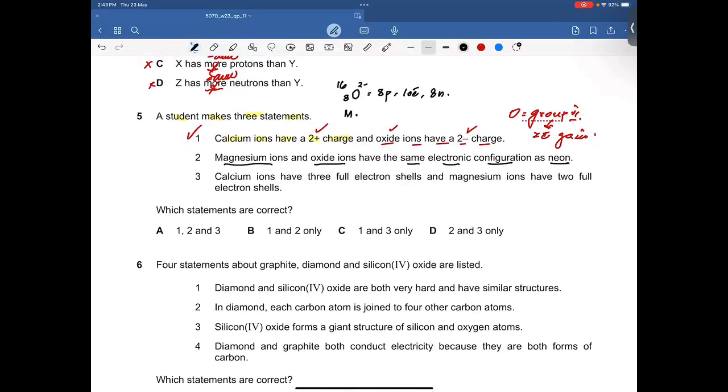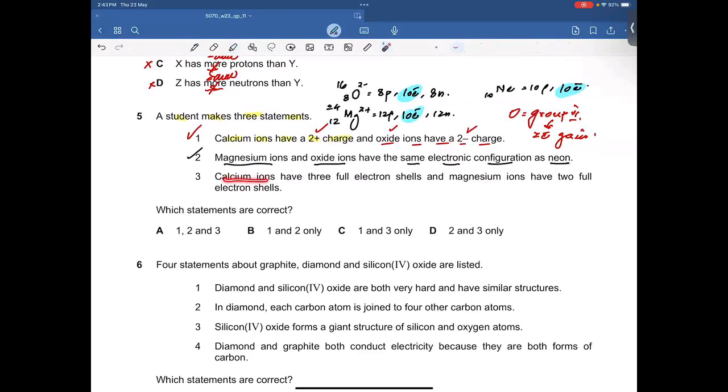Let's talk about magnesium ion. It has an atomic number of 12, which means it has 12 protons. 2 plus charge means 2 electrons are lost from the valence shell, so it has 10 electrons now. It has a nucleon number of 24, which means it has 12 neutrons, right? So look, the oxide ion and magnesium ion have the same number of electrons, that is 10. Neon has an atomic number of 10, which means it has 10 protons and 10 electrons, so neon and these two ions have the same number of electrons. The second statement is also correct.